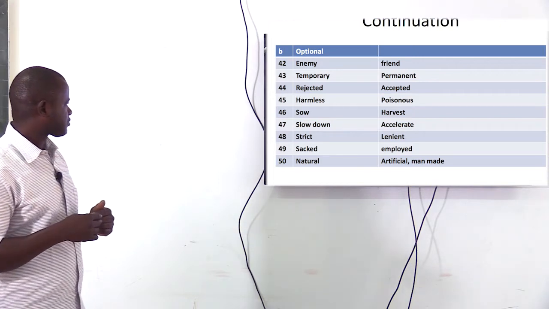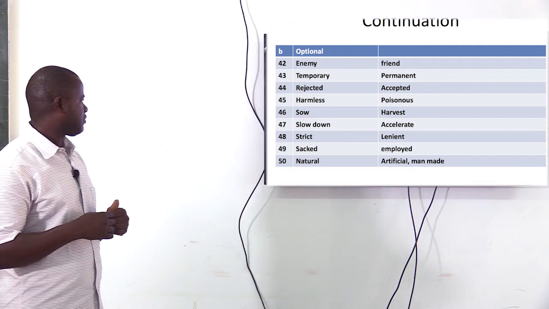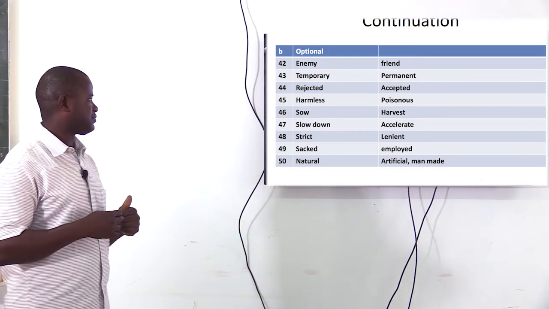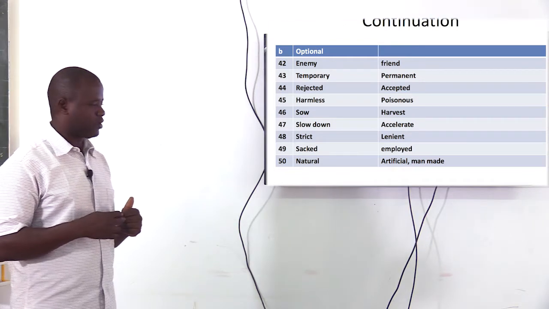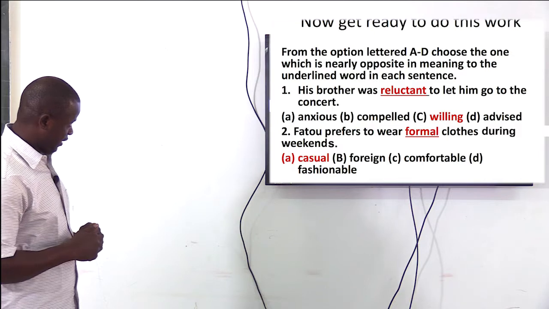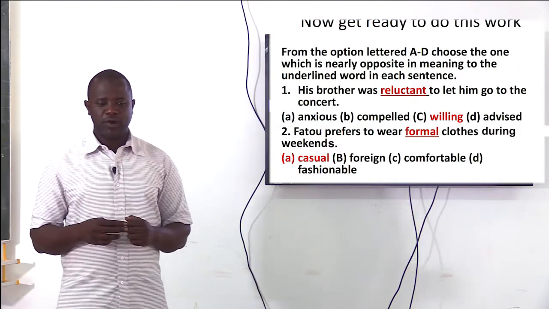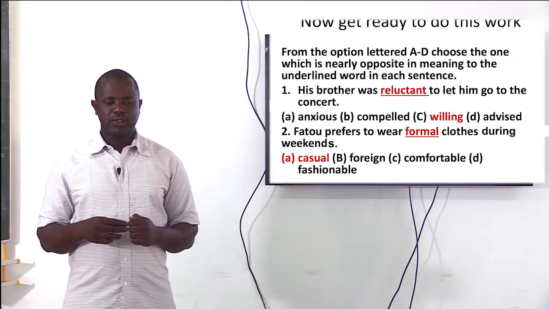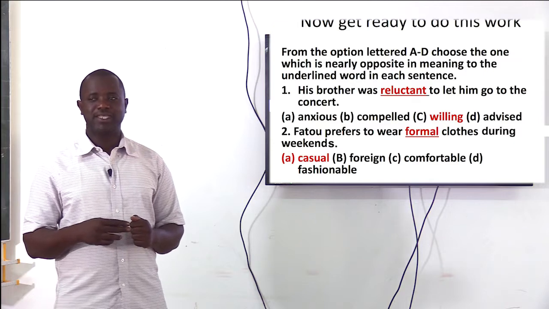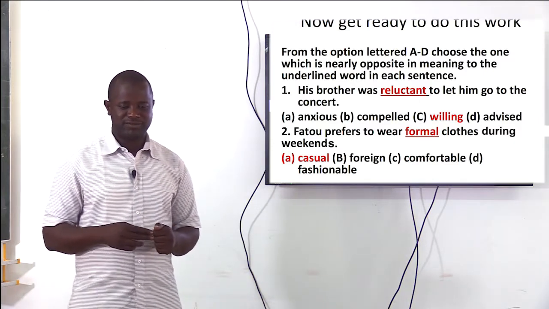We move on. Look at the other examples from 44 to 50. Look at them. Read the instructions, then we move on. From the option lettered A to D, choose the one which is nearly opposite in meaning to the underlined word in each sentence. Now look at the sentences.